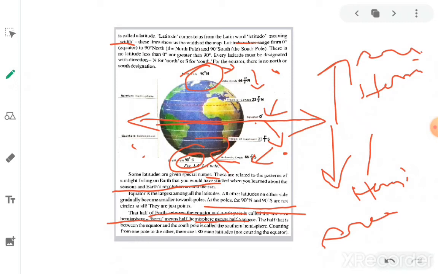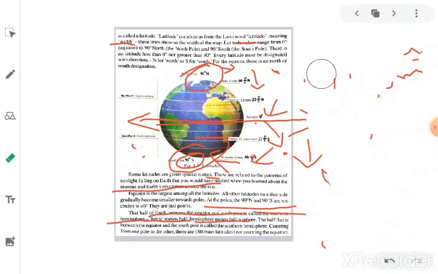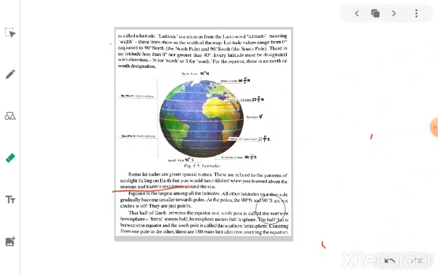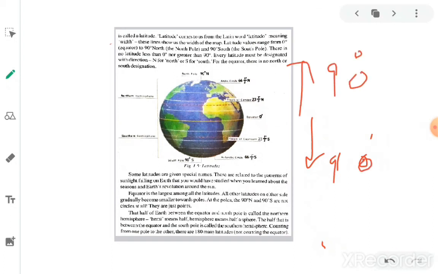The half between the equator and the South Pole is called the southern hemisphere. Counting from one pole to the other, there are 180 main latitudes. From the equator to the south we have 90 latitudes, and from the equator to the north we have 90 latitudes. So in total we have 180 latitudes on the globe.